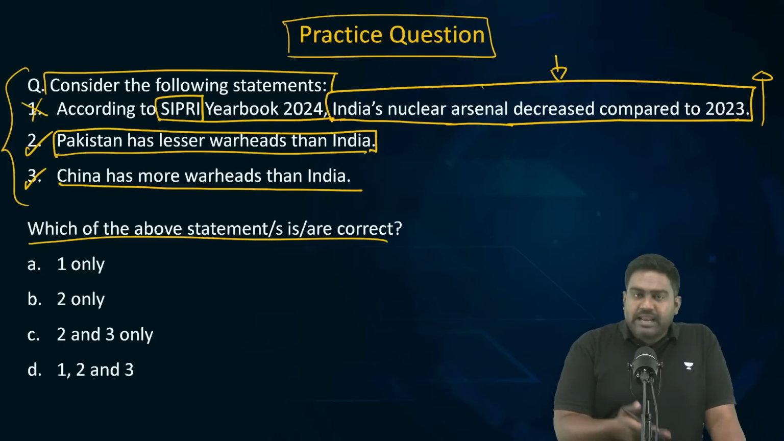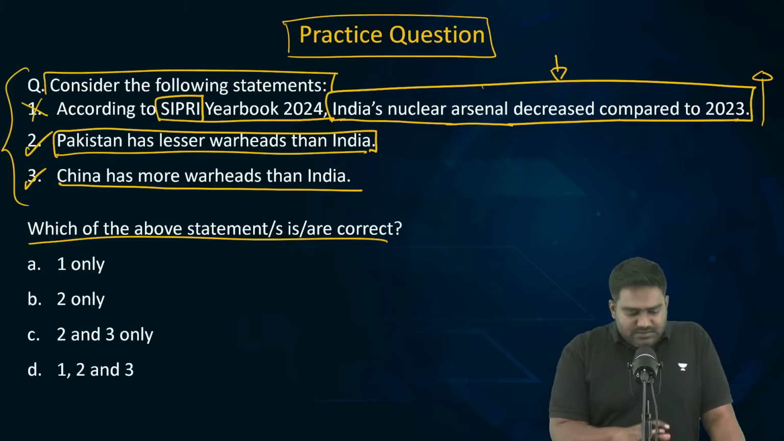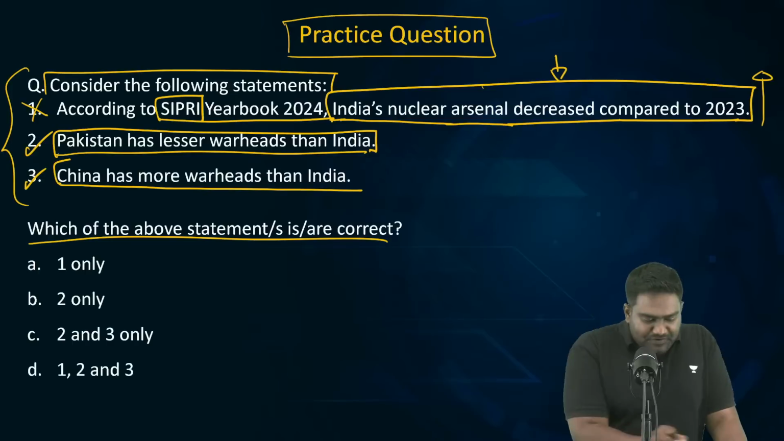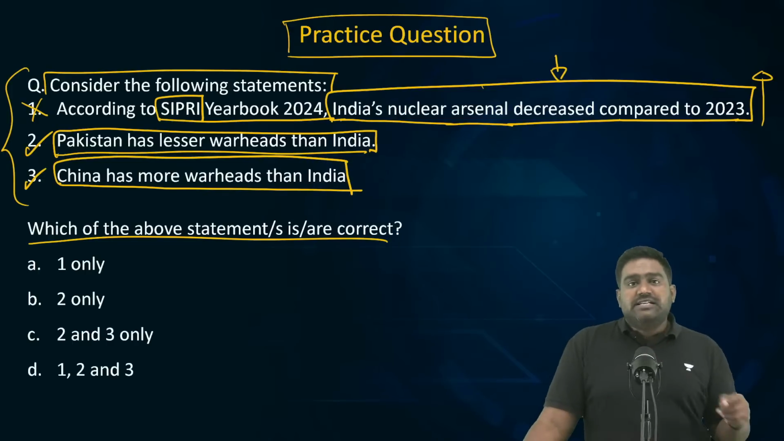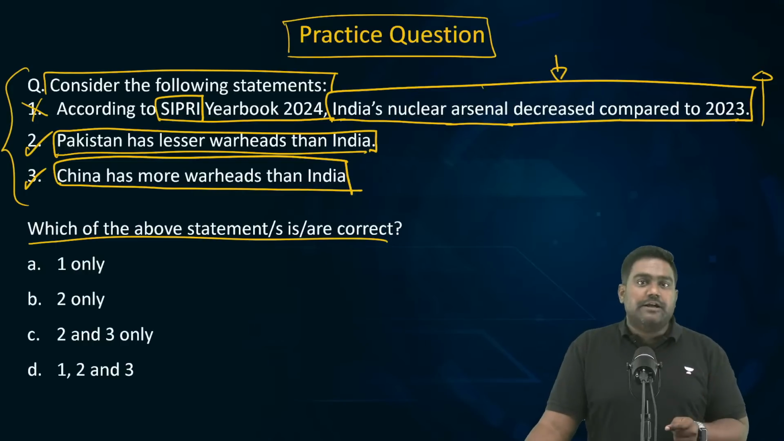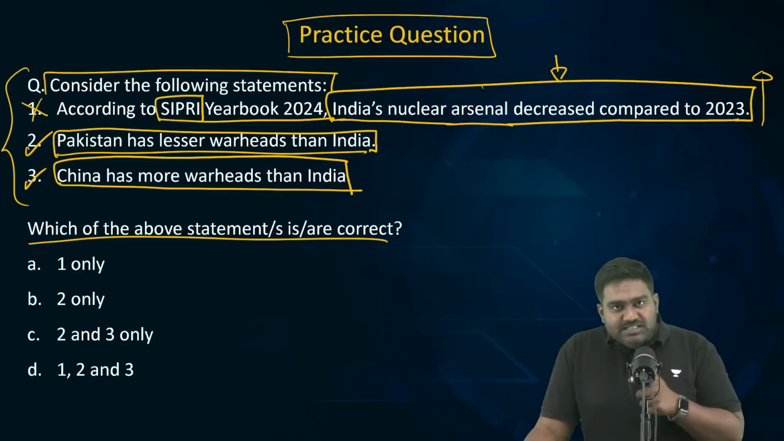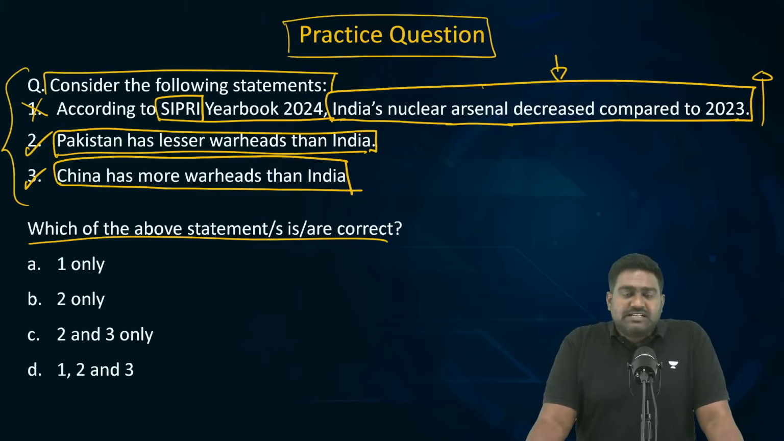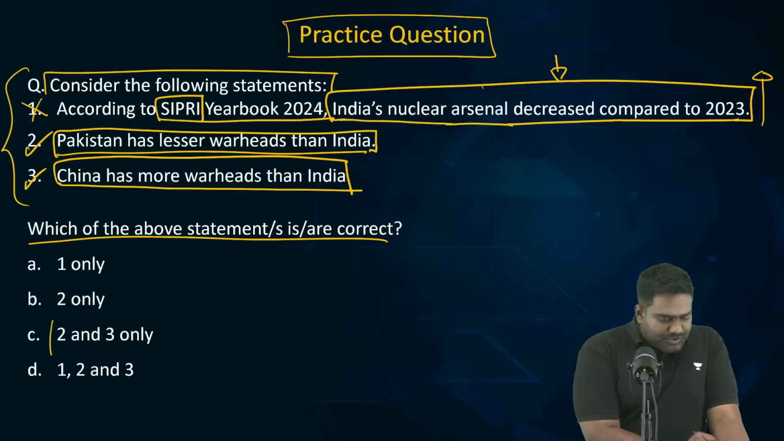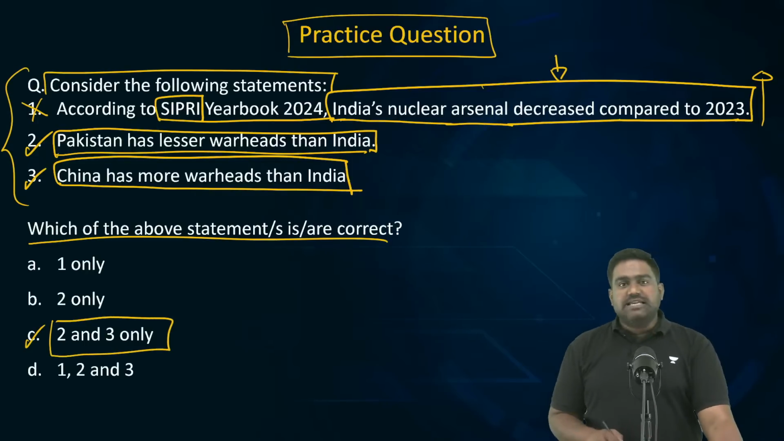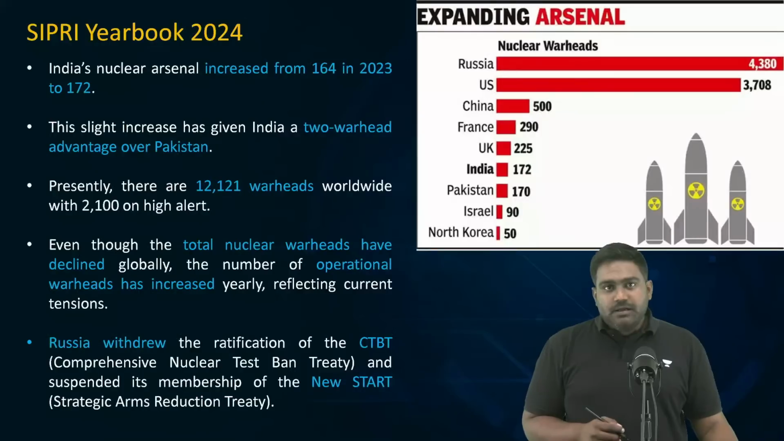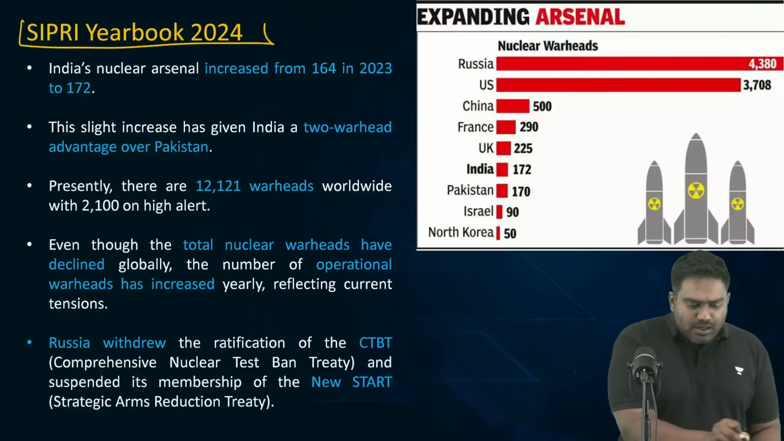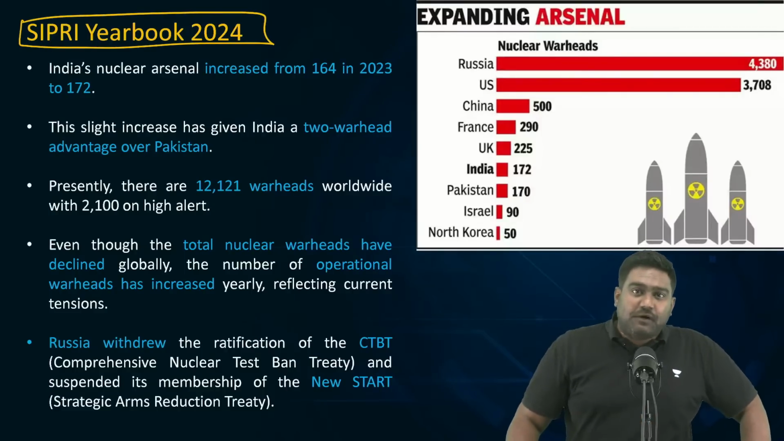Obviously, I think anybody with some common sense can say that statement three is correct. China definitely has more warheads than India. It's nearly 3 times more than India. Compared to India's nuclear arsenal, China has more than 3 times the size of India's nuclear arsenal. So, 2 and 3. Option C becomes the correct answer. So let's talk about the SIPRI Yearbook 2024 and some of the key findings of the report, which can be important for the exam.